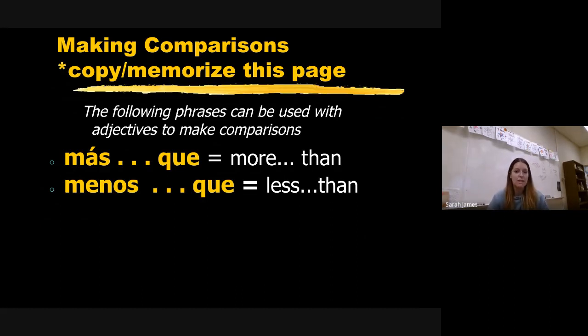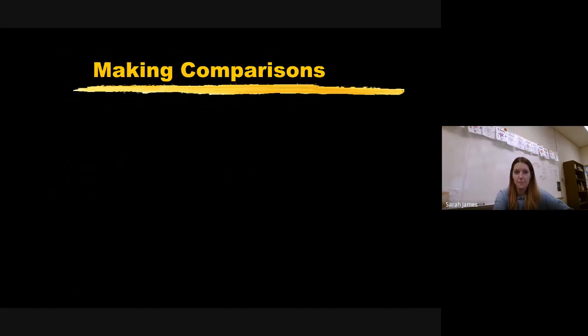So if I want to say someone is more intelligent than someone else, I'm going to say más inteligente que. So more intelligent than. Okay, so it's very easy. Más means more, menos means less, and que in this case means than. So copy that down. And then once you have that down, this is the first thing you're going to need to work on memorizing. But then I have a few more things in this lesson.